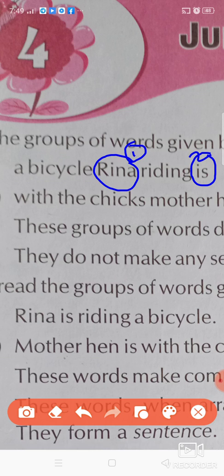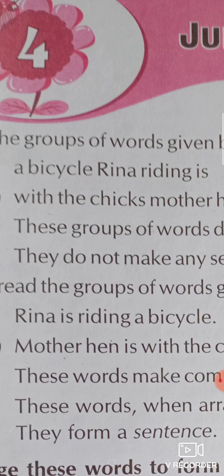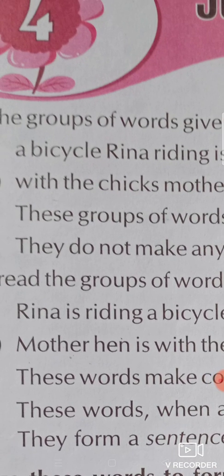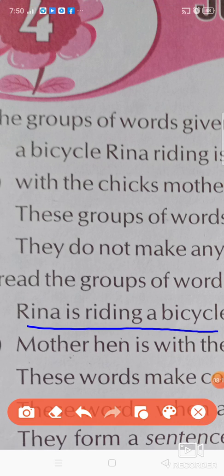Yes, an action verb. It is riding. Reena is riding. Then the remaining part of the sentence, a bicycle. Fourth one. So here comes the answer. Reena is riding a bicycle.